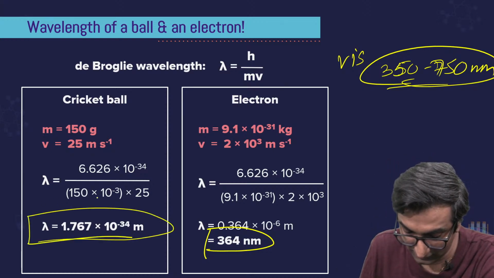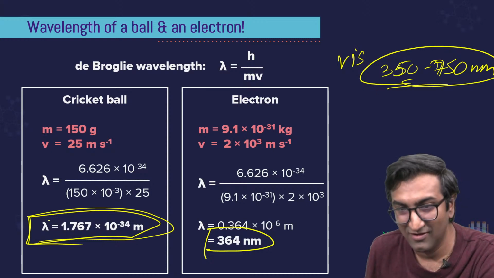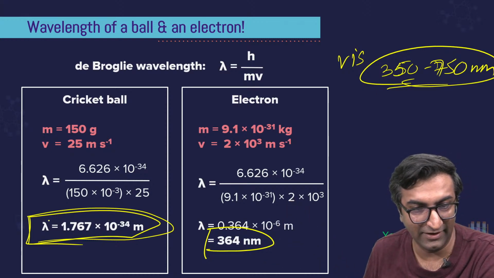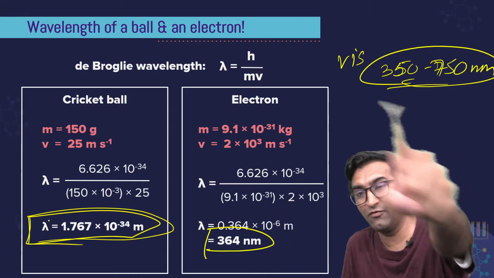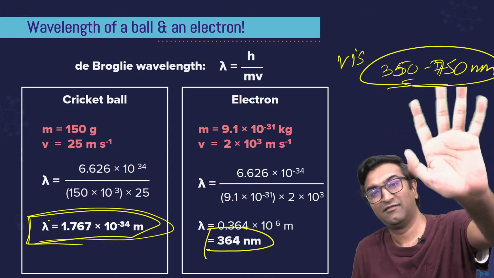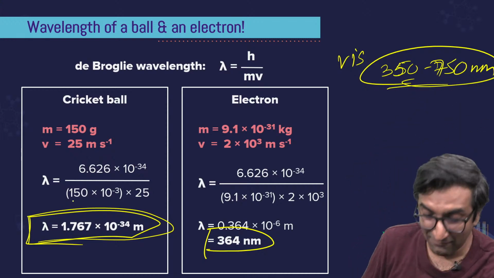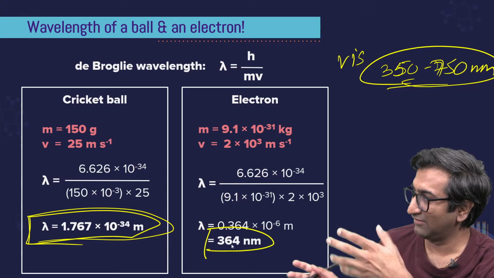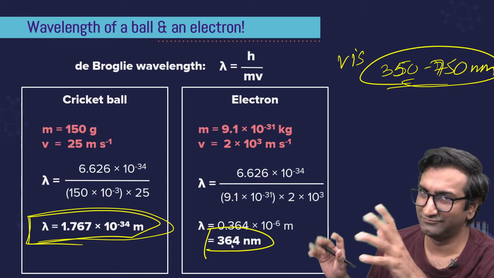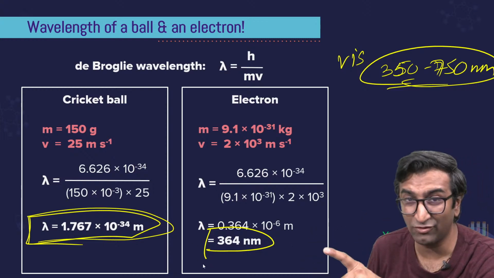And look at this. Look at this wavelength of a ball. 10 power -34. That is pointless, right? Am I a wave? Yes, Komal, you're a wave. Hi. I'm a wave too. Look at that. I'm a wave. So 10 power -34, but wavelength's really small. Like pointless, right? Pointless. 364 nanometer.